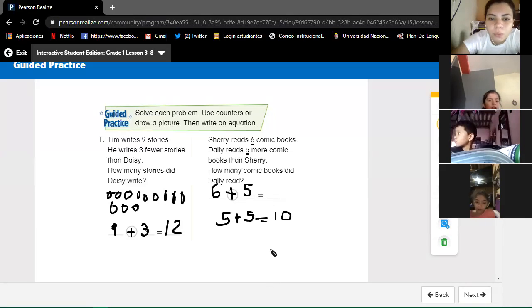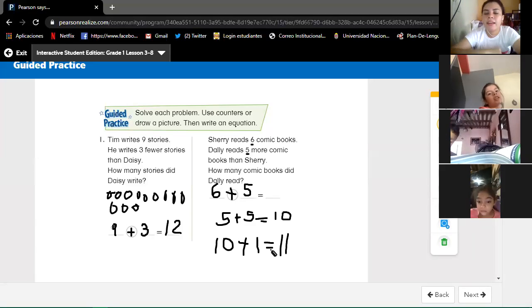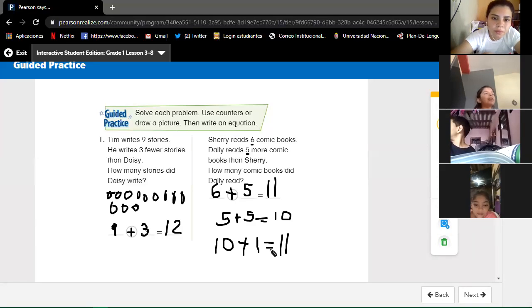What can we do? To this 10, we can add 1. How many is 10 plus 1? 11. Excellent. So 6 plus 5 is 11. Yes. Write it, please.